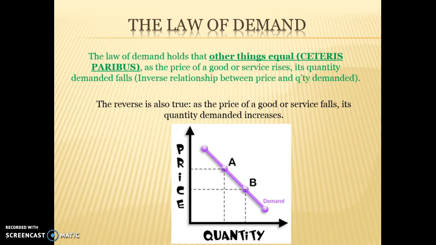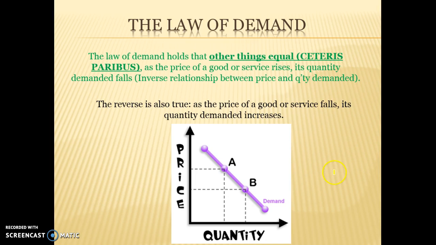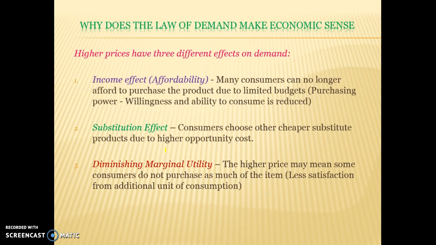So the law of demand holds that holding all else constant, as the price of a good or service rises, its quantity demanded falls. And as you can see in this graph, the higher the price, the lower the quantity demanded. So at this point here, at the higher price, we have a lower quantity demanded. At the lower price, we have a higher quantity demanded. And the reverse is also true. The lower the price, the higher the quantity demanded. So demand is high here, demand is low here because of the low price.